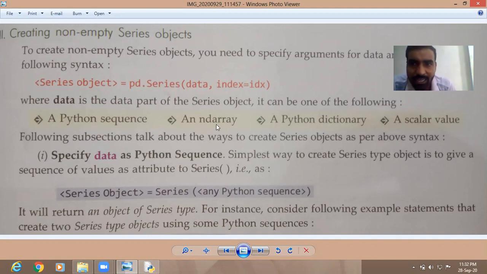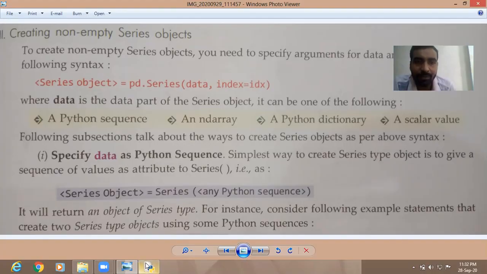From this we can create, as I have already created. Then from a Python dictionary, the keys work as the index and the values work as the data items of the series. And from a scalar value, meaning a single value. So let us create one by one.